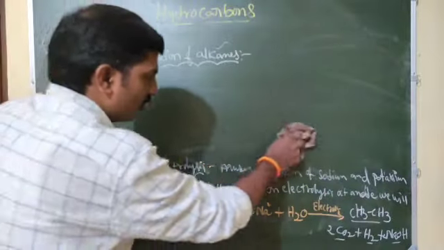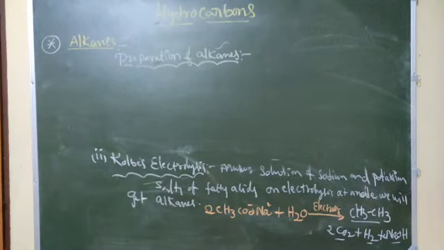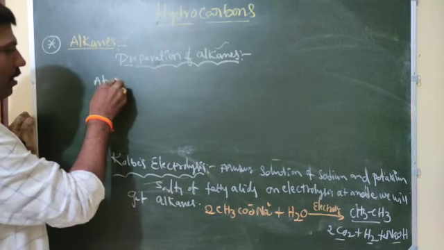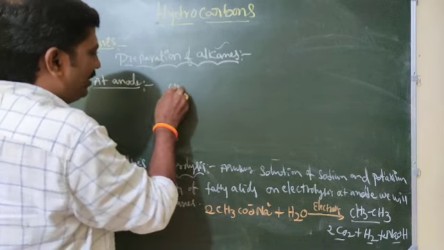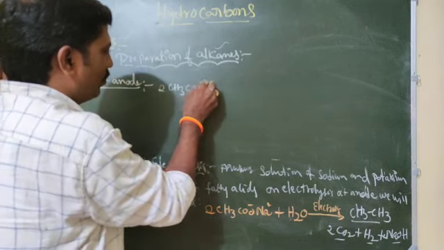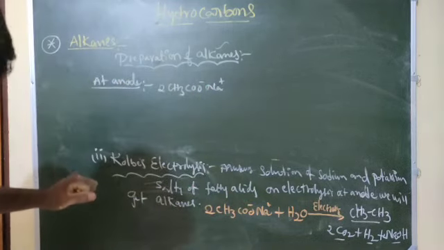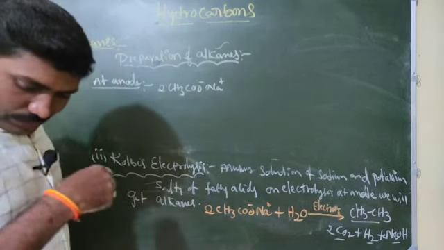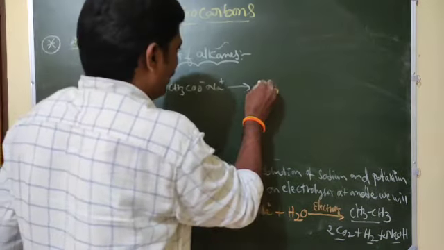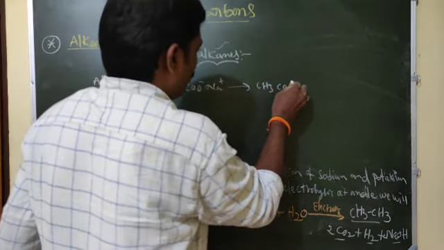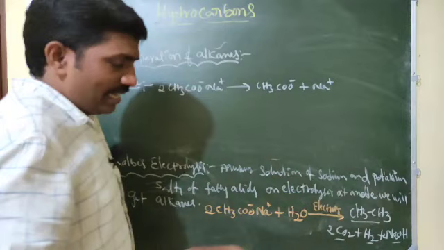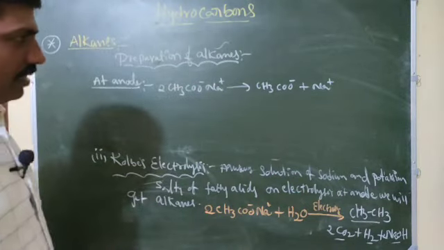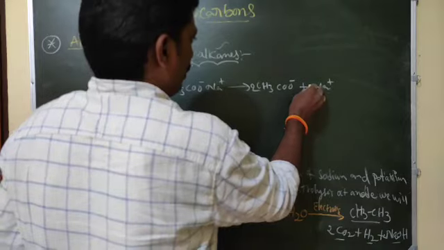In this electrolysis, I will explain what happened at the anode and at the cathode. At the anode, the same 2CH3COO⁻Na⁺ is there, and that dissociates into CH3COO⁻ plus Na⁺, 2 and 2, here also 2.